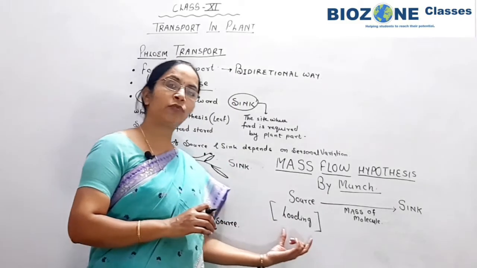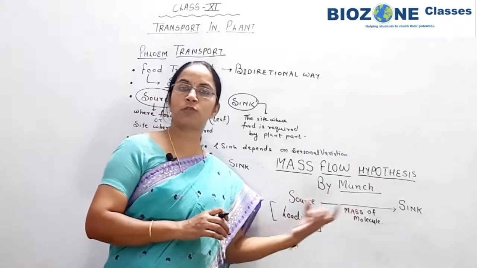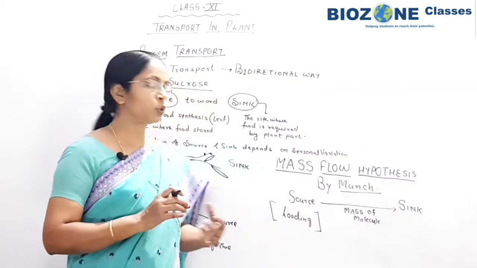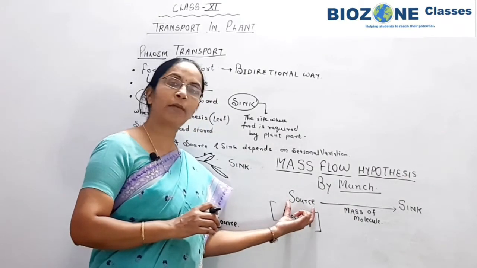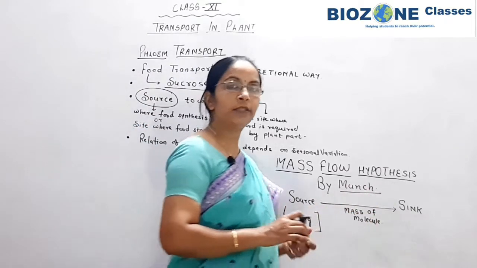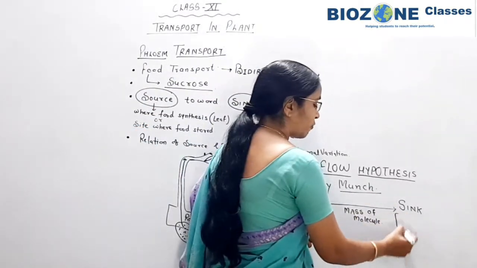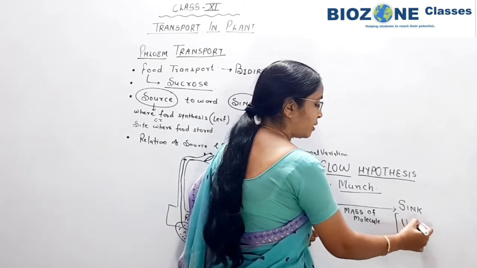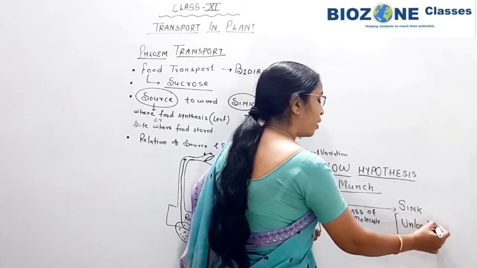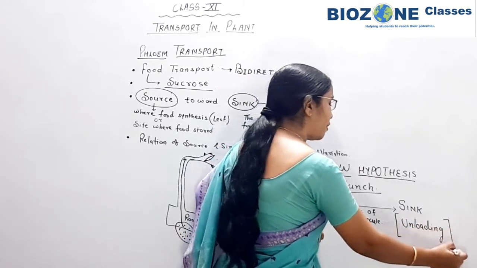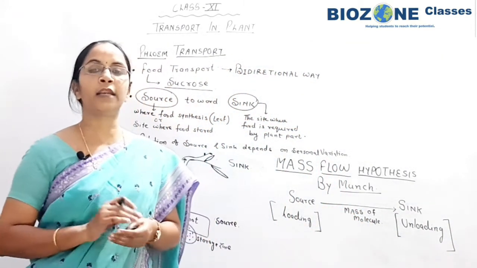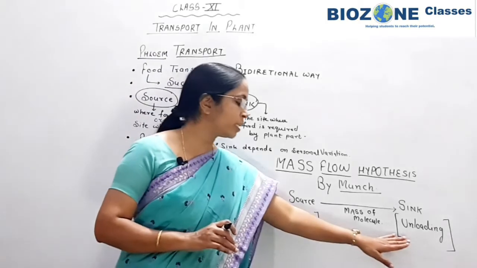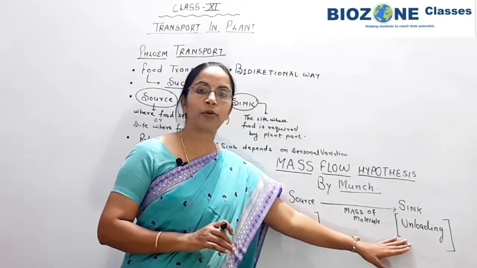So from the mesophyll cells, when the food is transported into the phloem tissue, that phenomenon is called loading. Loading always takes place in the source. And at the sink you remember the phenomenon of unloading takes place. Though the parts of sink and source may vary, unloading means from the phloem food is again transported towards the cells of the root. So this part you remember.